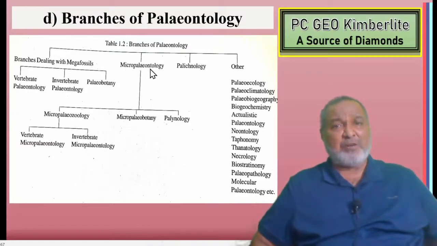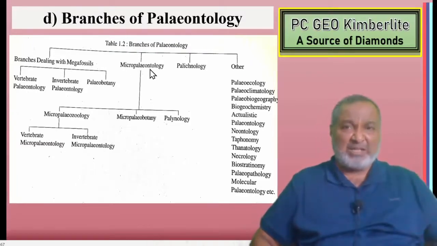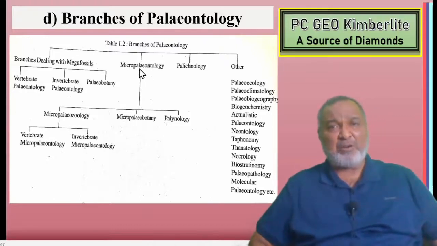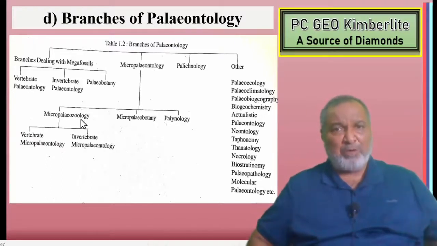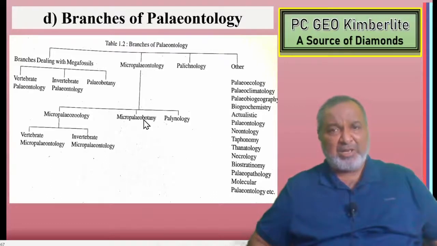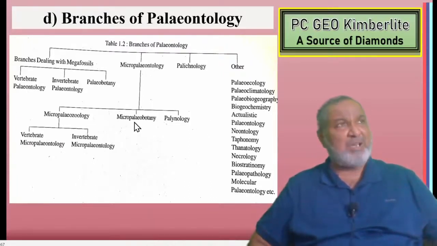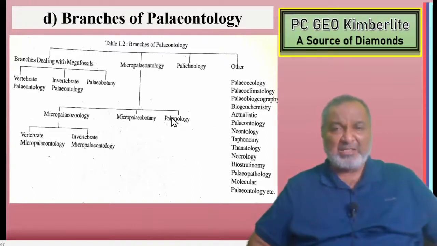Similarly, micropaleontology: those fossils we could not see with our own eyes, the microfossils, will be written under the heading micropaleontology. Now they are divided into micropaleozoology, micropaleobotany, and palynology. For example, micropaleozoology will be divided into vertebrates and invertebrates. Similarly, micropaleobotany is also divided into cryptogamia and phanerogamia. Similarly, in palynology, pollen and spores we can study.